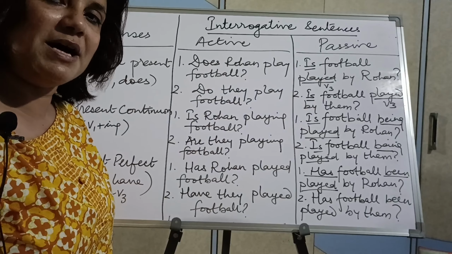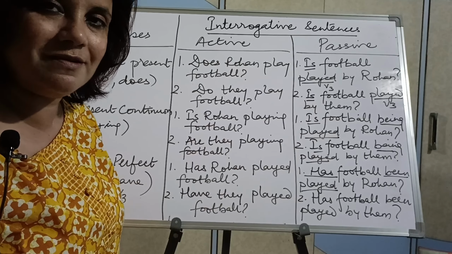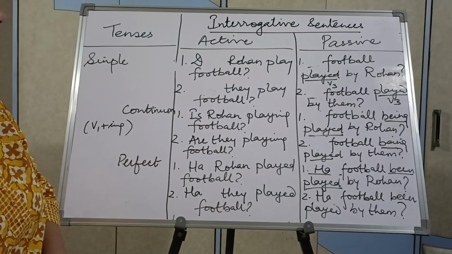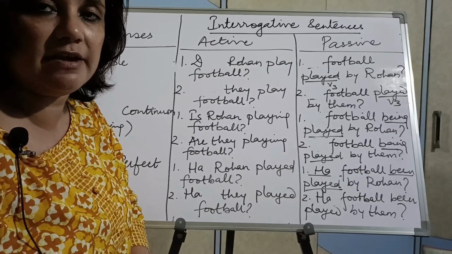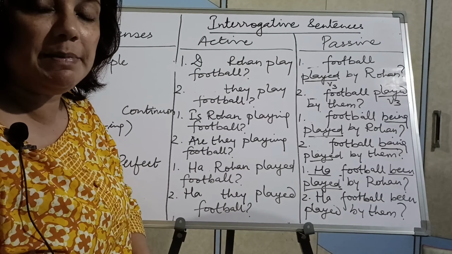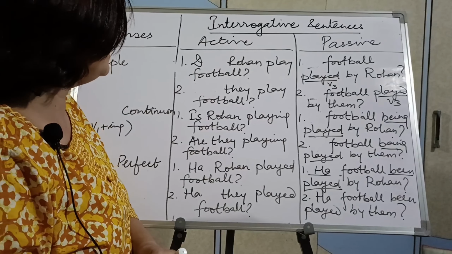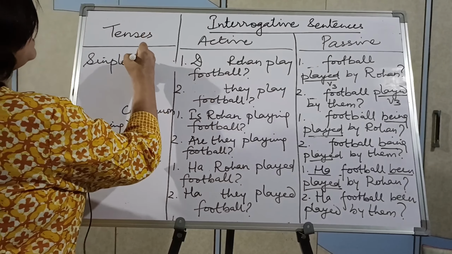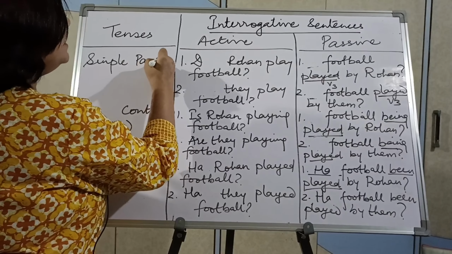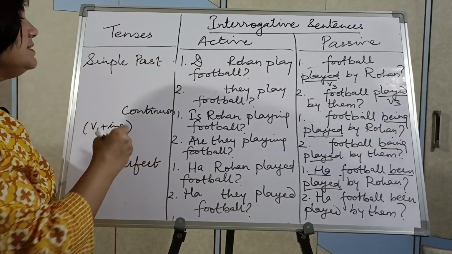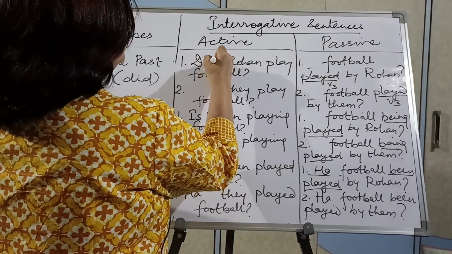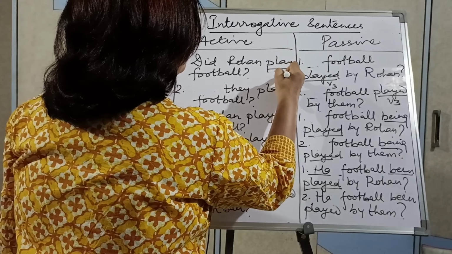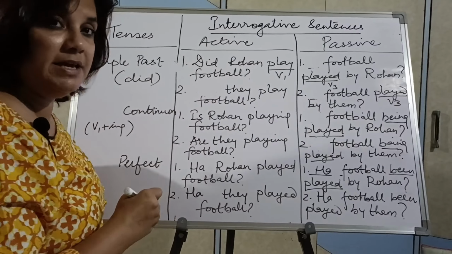Now we will see past tense, all the three forms of past tenses. Okay children, to save time I have not rubbed off the sentences because the same sentences I will be using. Only a little change of helping verb will be done, so please see to it. Now we come to simple past tense. In simple past tense, always and always did will be used while making a question, and with did the first form of verb. So what will be the sentence? Did Rohan play football? First form will come.